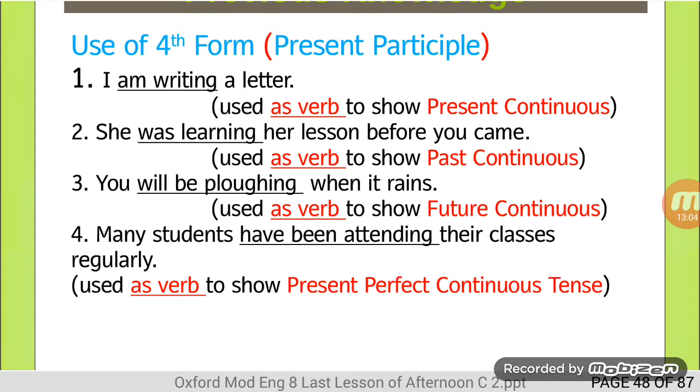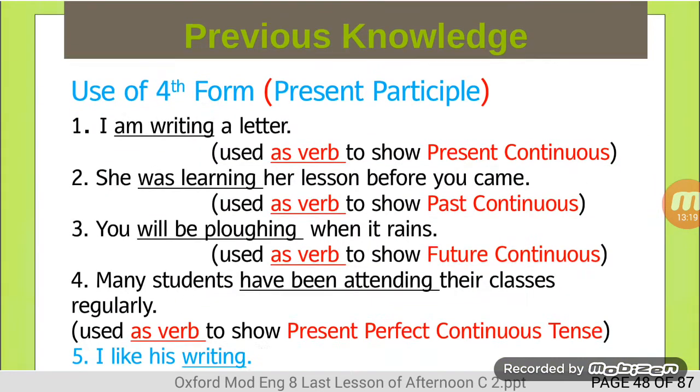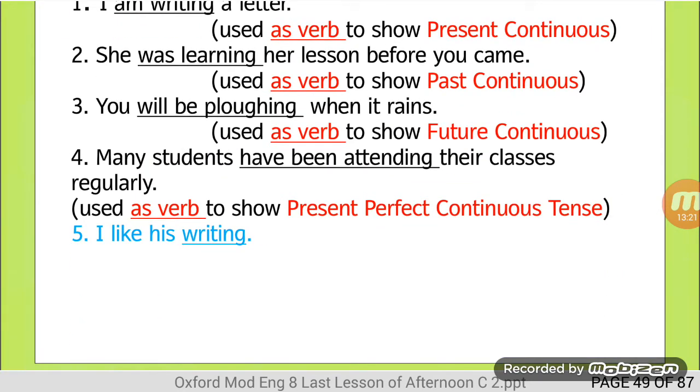Now let's move towards some more examples, but the fifth and sixth sentences are here to show something else. Be conscious about that. I like his writing. The word writing is being used here not as a verb, but as a noun. I like his writing. Writing is here to show a noun.